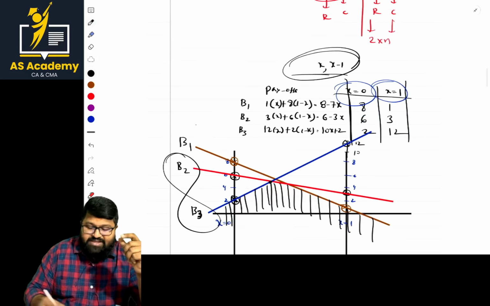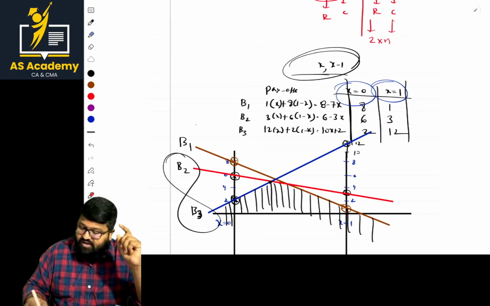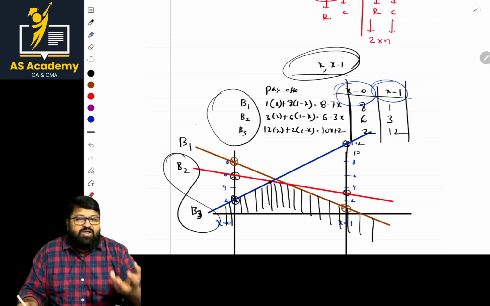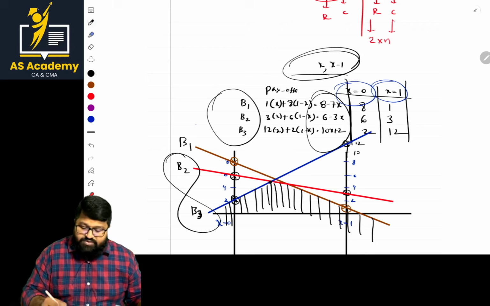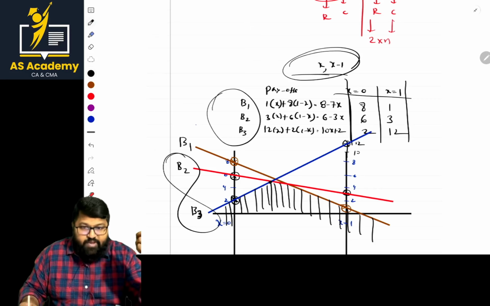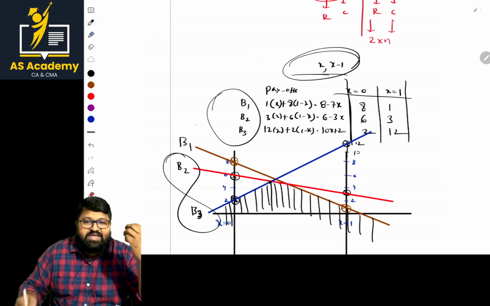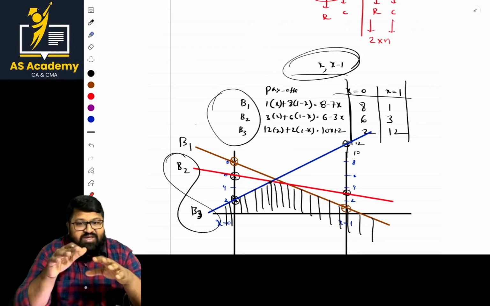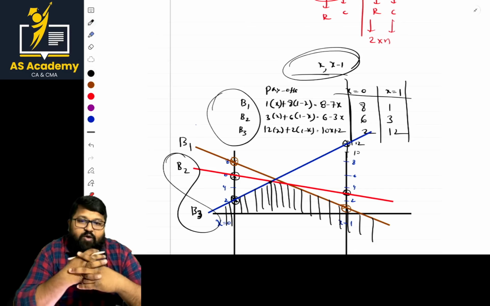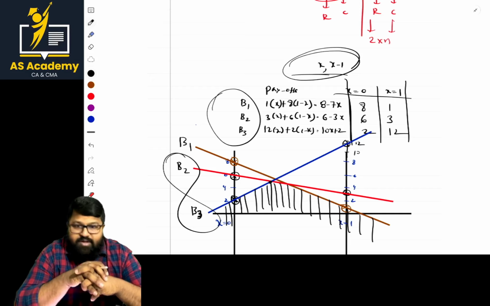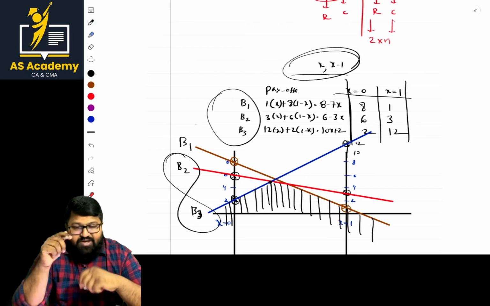The probability is taken as x, 1 minus x, for B1, B2, B3. We equate the probability equation, and we take two limits: x equal to 0 and x equal to 1. Basically, graph and all is not our cup of coffee, but as it is exam oriented, I'm explaining it to you. Graph paper will not be given at all, so you have to solve it by yourself on paper. Once you observe this, you get clarity.